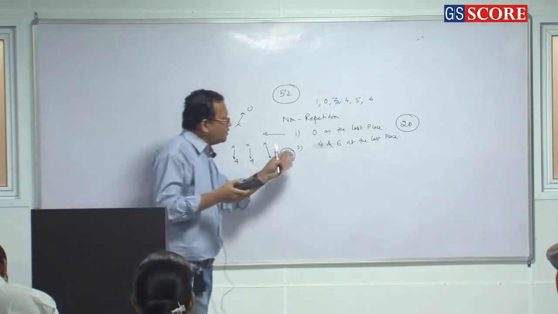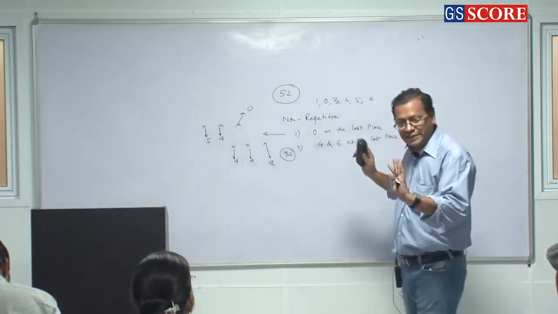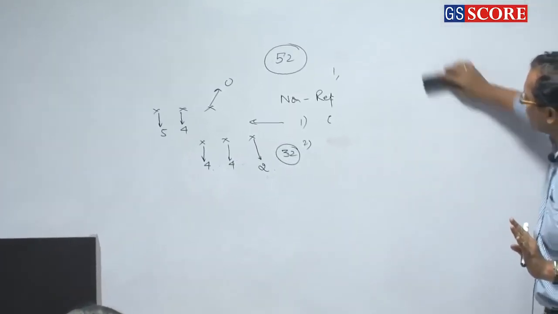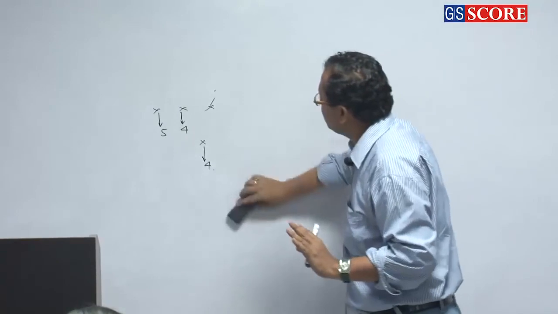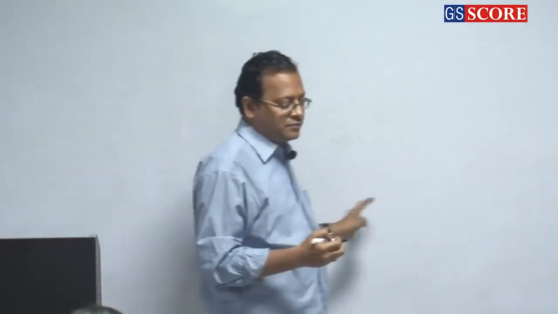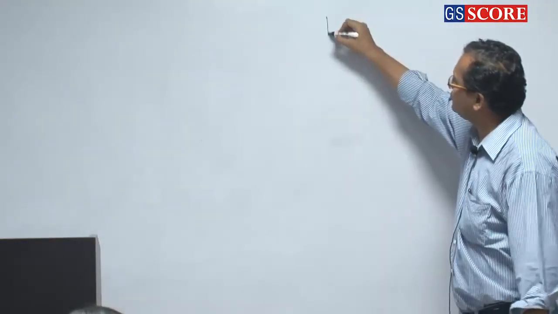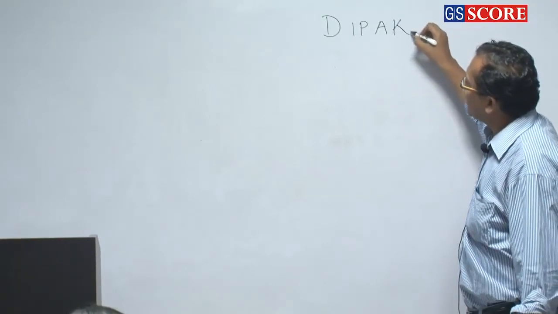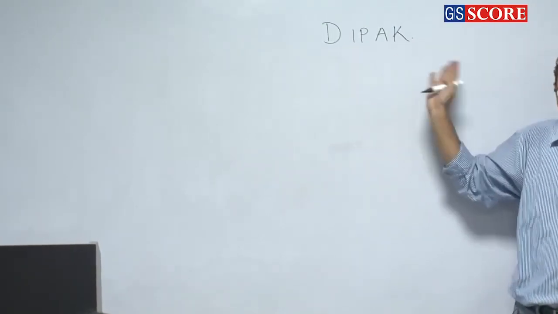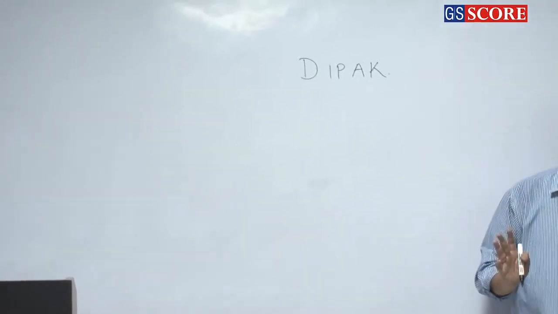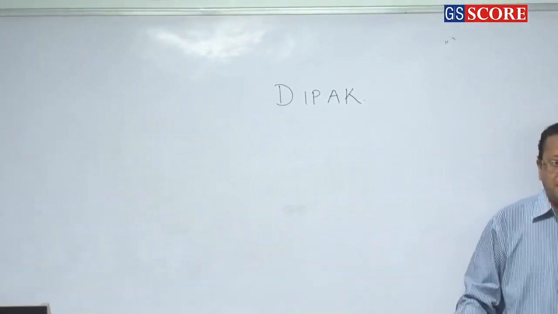Okay. So now questions of digits can come. Right. Now questions of digits are done, and then questions of letters can come. Say if I write my name, I spell my name like this, D-I-P-A-K. In how many ways can you arrange the letters of the word D-I-P-A-K?